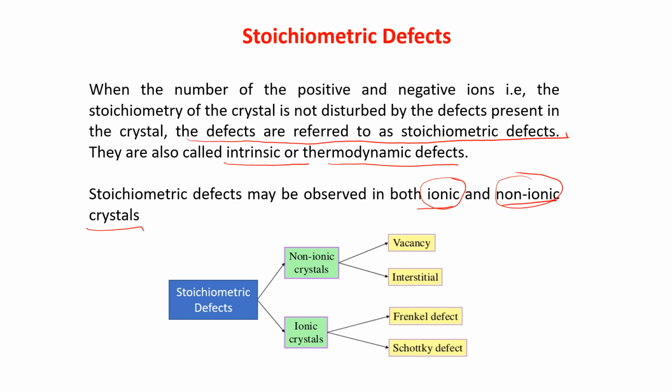See, stoichiometric defects in non-ionic and ionic crystal. Non-ionic crystal gives 2, that is vacancy and interstitial, and ionic crystal gives you Frenkel and Schottky defect.